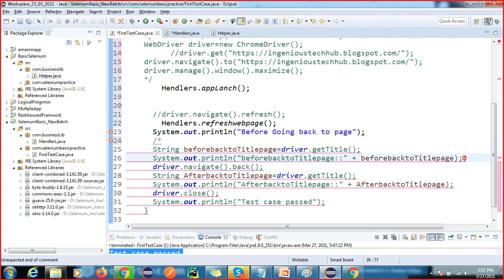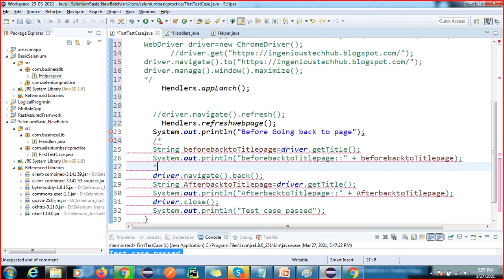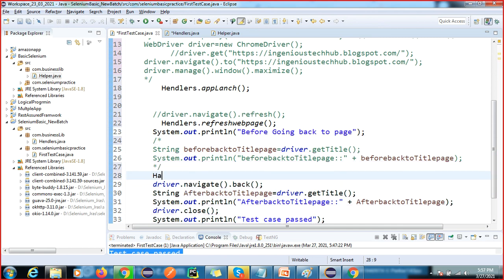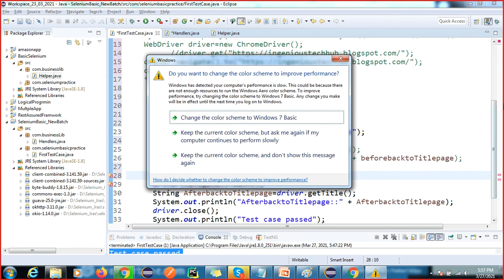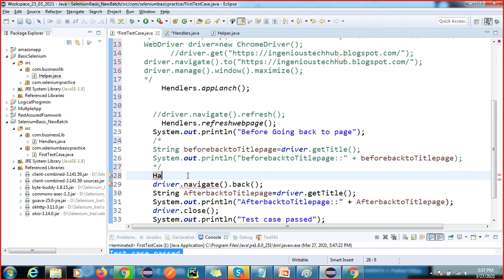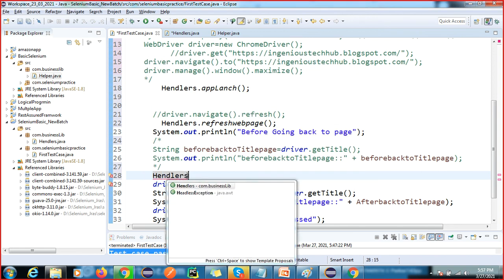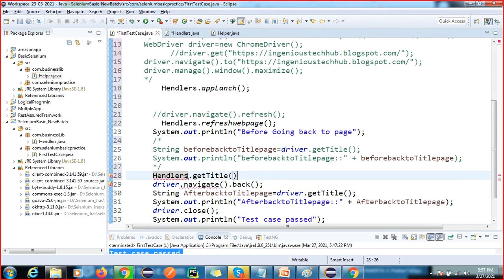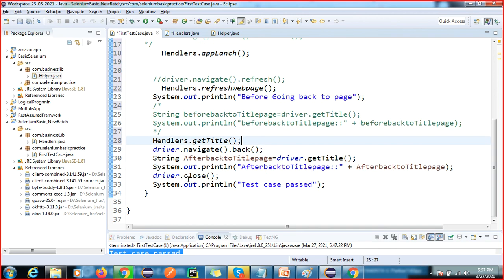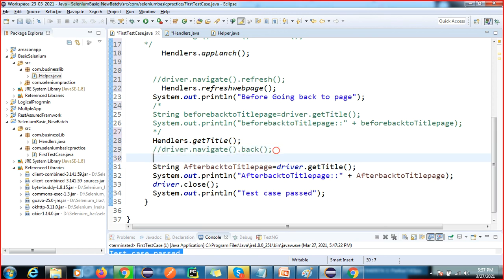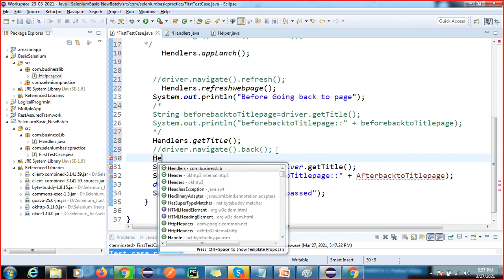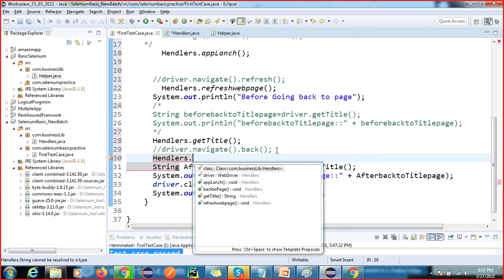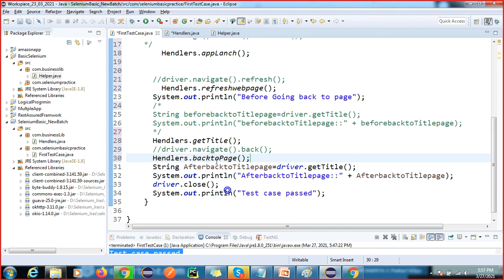Then what I can do here, simply we have to call handler. Sorry, actually I have written it wrong, I'll correct it later. Handler dot get title. Okay, we will get the title of the page. Again, you should not write this back. Should not go for back. So how to use this? We already have a method called handler dot, you can see we have the back to page. So this is the fast development of the script, right?